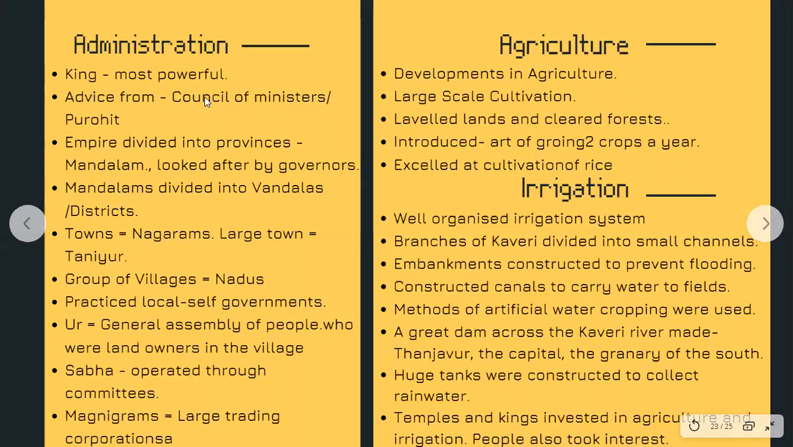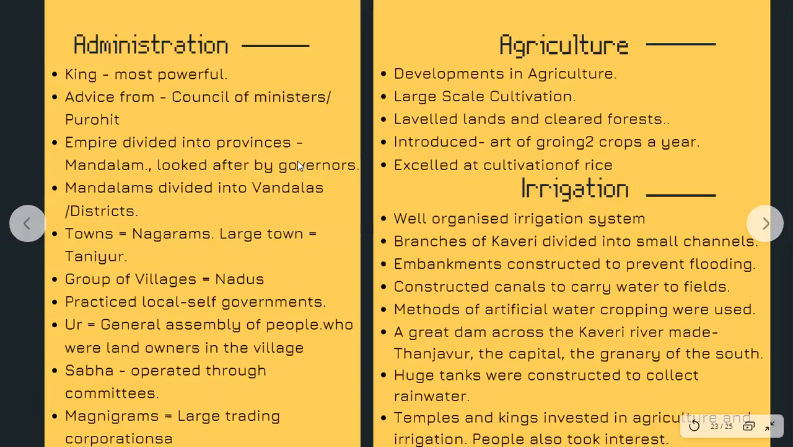So you have the king, who's the most powerful. He takes advice from his council, known as Purohit. The empire is divided into provinces, which are known as mandalams. Mandalams are further divided into districts known as the valanadus, right? Large towns were known as Tanur, and towns were otherwise known as Nagarams. And a group of villages became the Nadus.